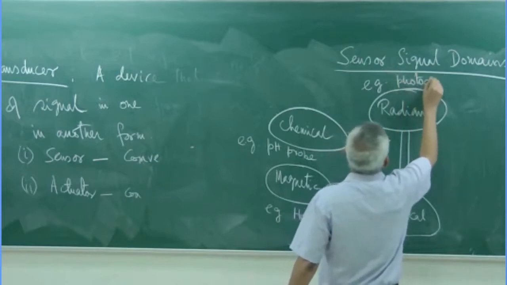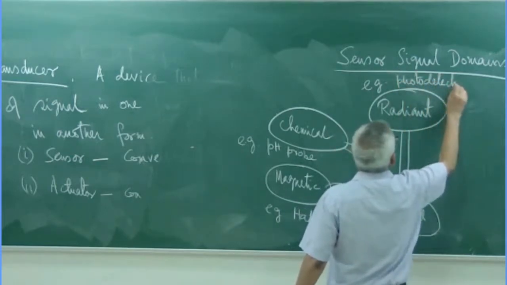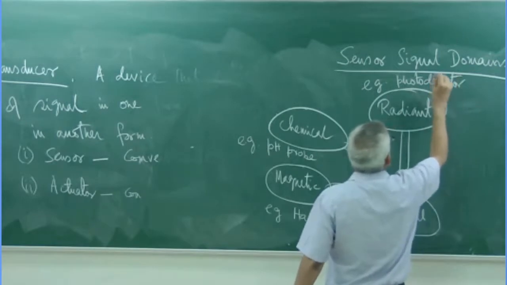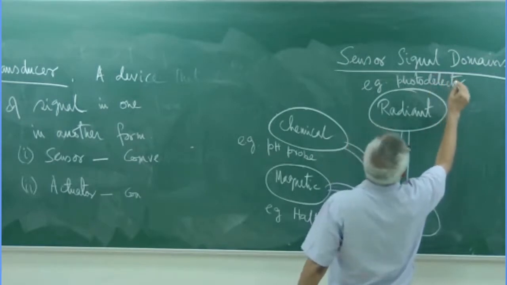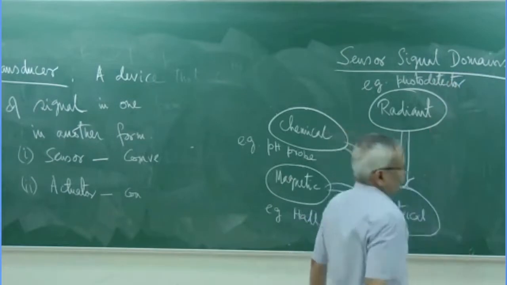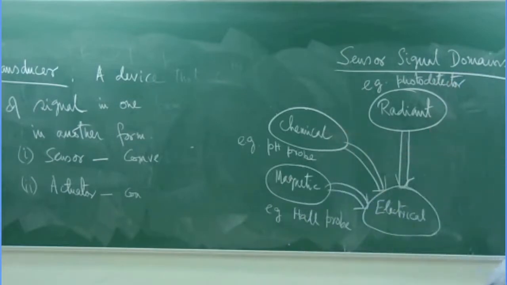Photodetector, maybe a photodiode, maybe a light detecting resistance, LDR, where they are converted into an electrical signal from the optical or radiational signal.